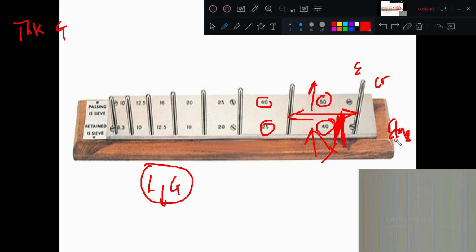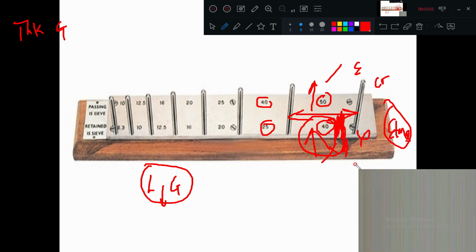Which one is correct? If it is passing, then we call it elongated, or if it is not passing, then it is called elongated? Remember, that is the change from the previous experiment. Here the elongated aggregates are the ones which are not passing.